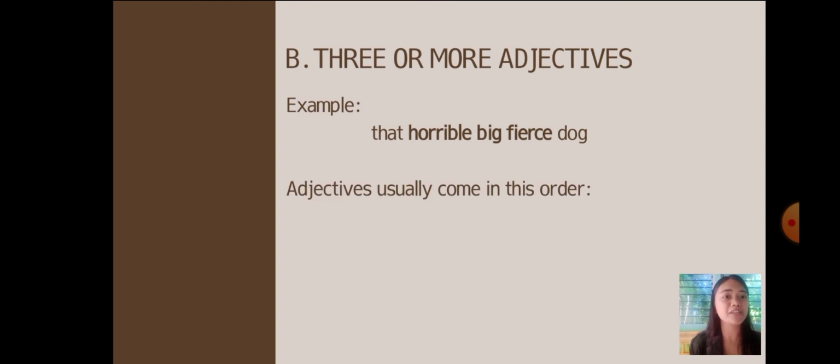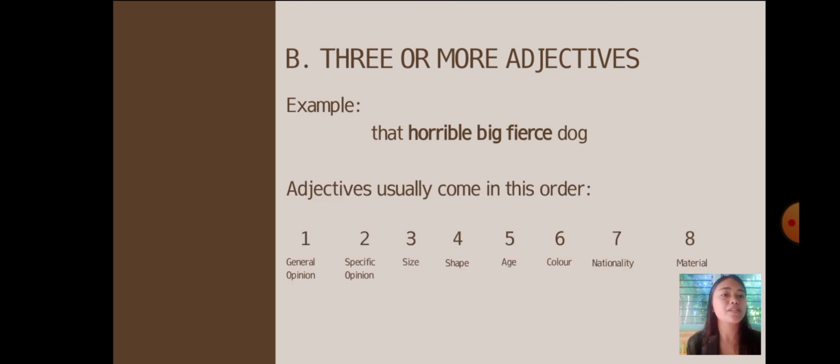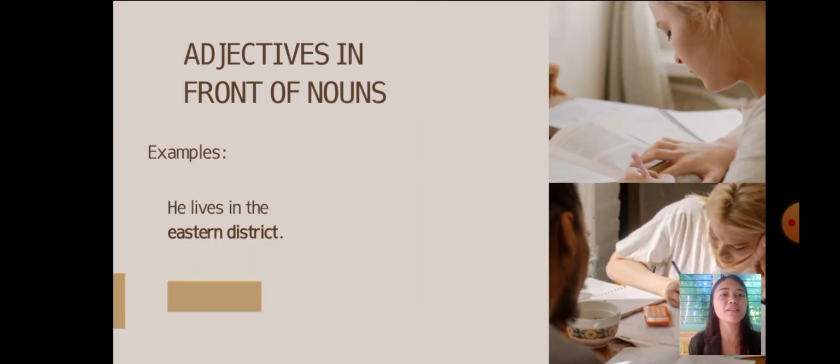Adjectives usually come in this order: first, general opinion; second, specific opinion; third, size; fourth, shape; fifth, age; sixth, color; seventh, nationality; and eighth, material.